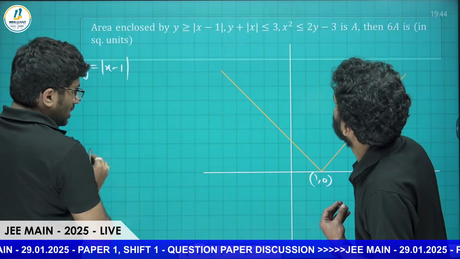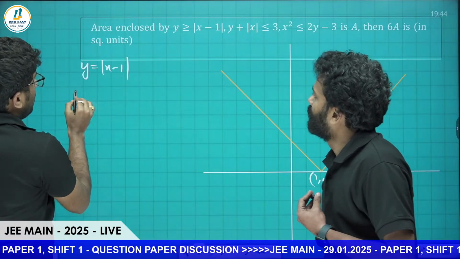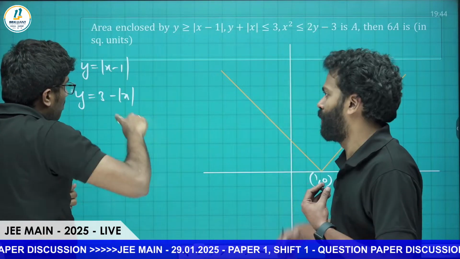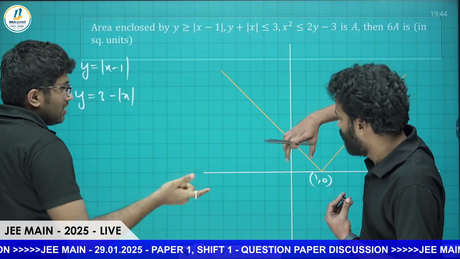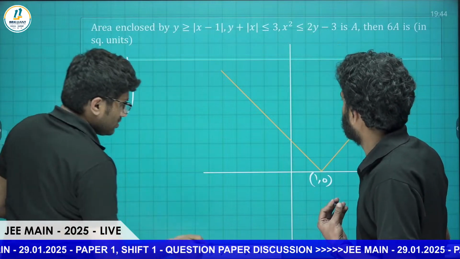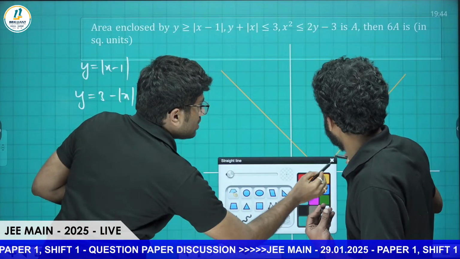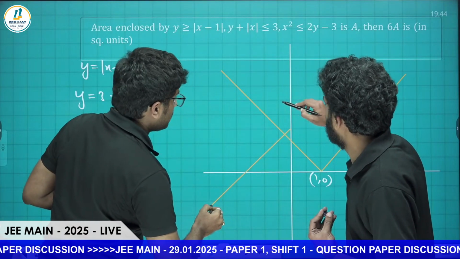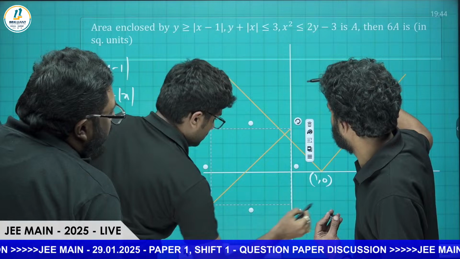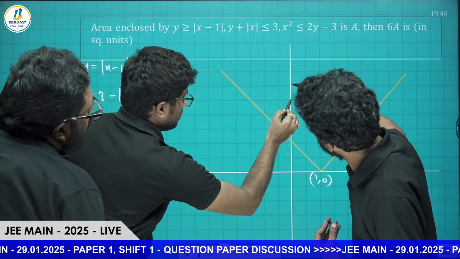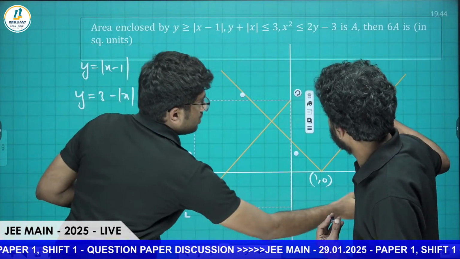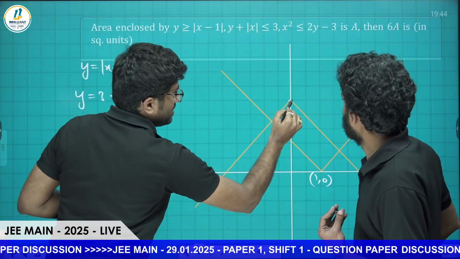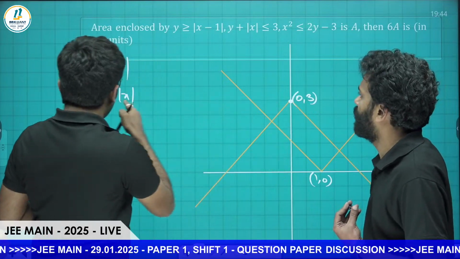The next graph is y is equal to 3 minus mod x. We know the mod x graph, and the negative mod x is reversed. And 3 minus mod x is lifted 3 units above the x axis. This is the 3 minus mod x graph. So this intersects the y axis at the point 0 comma 3. If x is 0, y is 3.